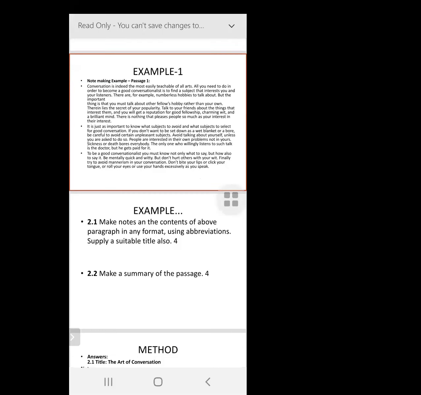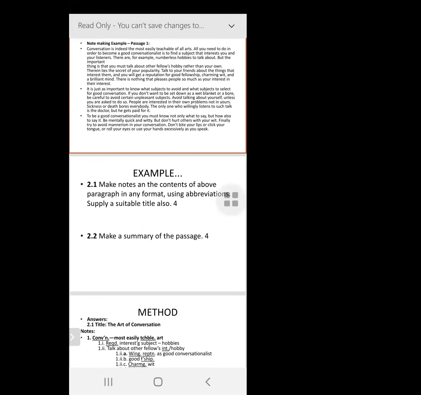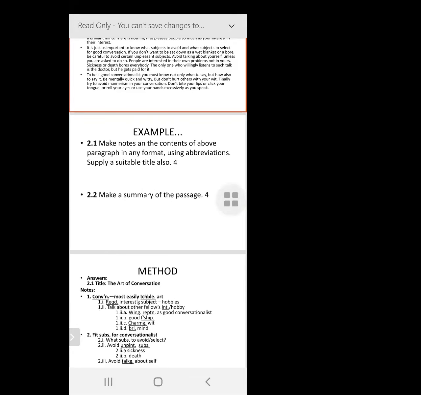So go through that. It's about conversation, and then the questions are like this. Make notes on the contents of the above paragraph in any format. Using abbreviations, supply a suitable title also. That's for 4 marks. And make a summary of the passage, 4 marks.